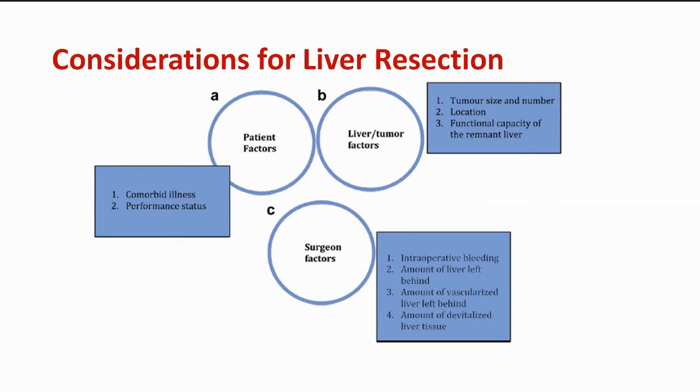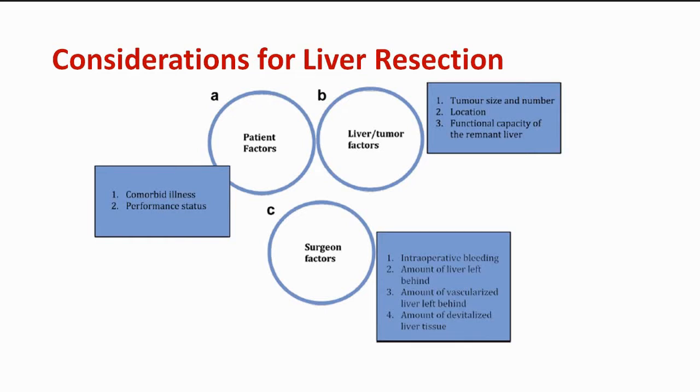Again, liver tumor factors are important: tumor size, number of tumors, and where they are located. If the tumor is located in the periphery, resection has a good outcome, because a subcapsular or peripheral location is easy to resect, and there is a lesser chance of microvascular invasion and seedings.